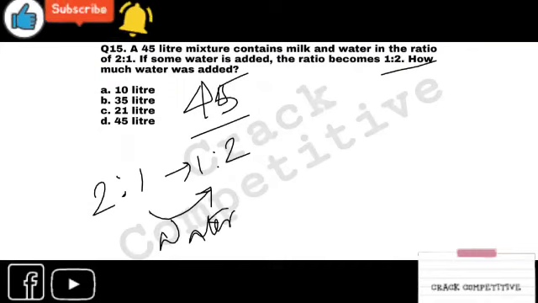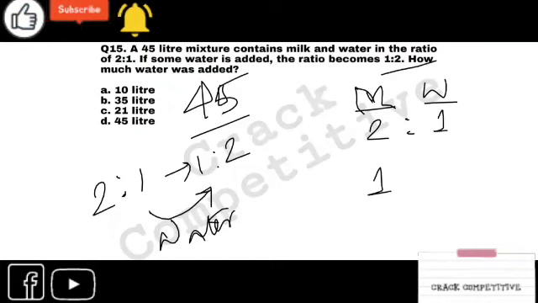So now I can write it like this. It's a ratio of milk to water. Initial ratio is 2:1. Ultimate ratio is 1:2. What is added? Water is added. So this part has been changed, right?